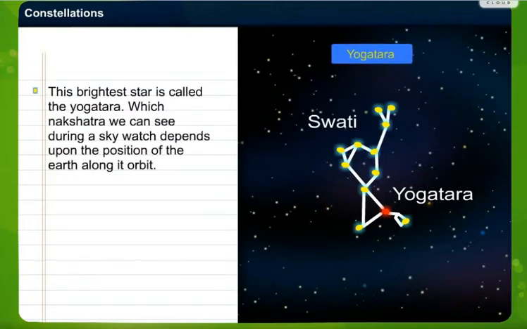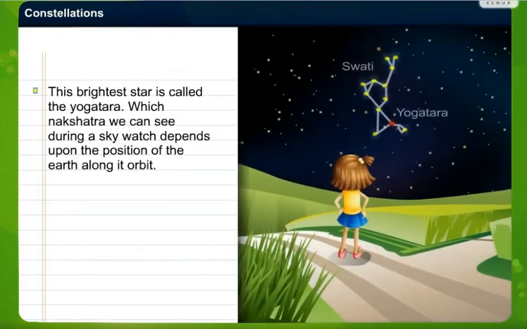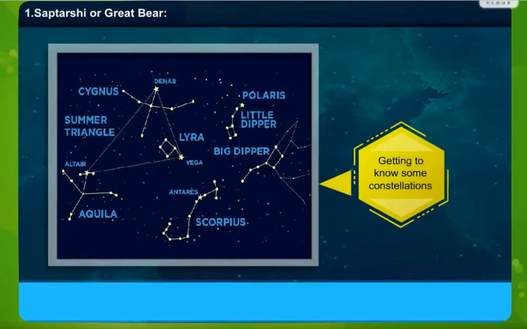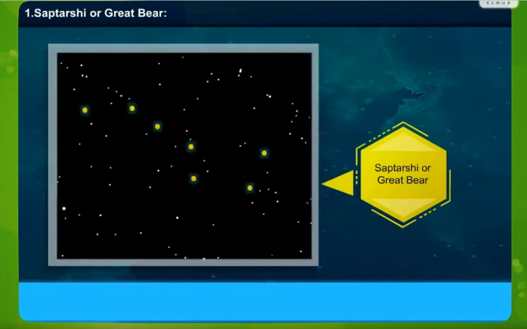The brightest star is called Yogatara. Which nakshatra we can see during the sky watch depends upon the position of the earth along its orbit. Yogatara is the brightest star. Keep in mind, the brightest star is Yogatara. Now, besides the zodiac signs and nakshatras, we are going to see some more constellations. Getting to know some more constellations, you can look at the diagram.